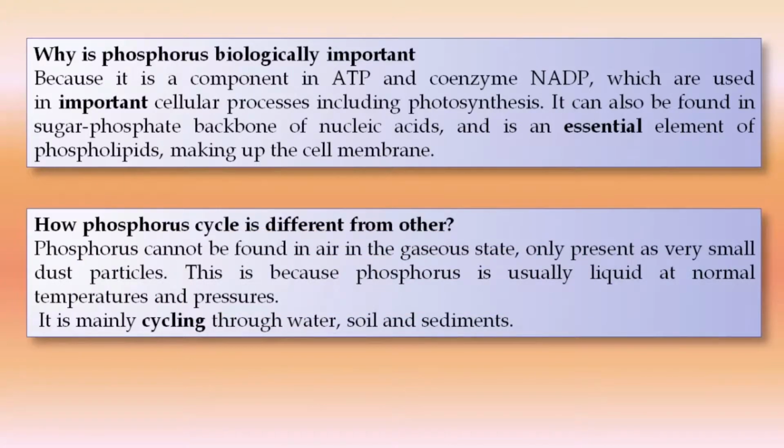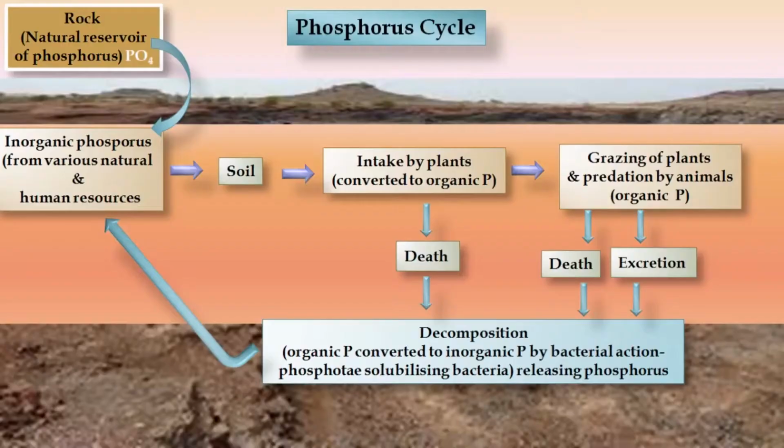Then how is the phosphorus cycle different from others? Phosphorus cannot be found in air in the gaseous state, so it is only present in very small dust particles. This is because phosphorus is usually liquid at normal temperature and pressure. So it is mainly cycling through water, soil and sediments.